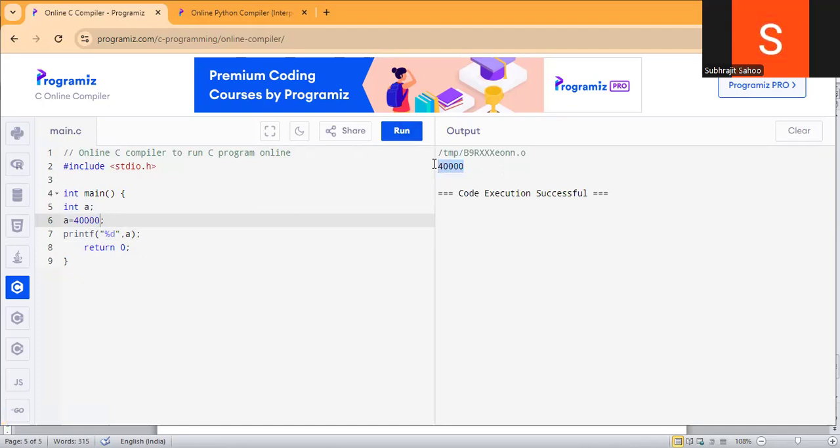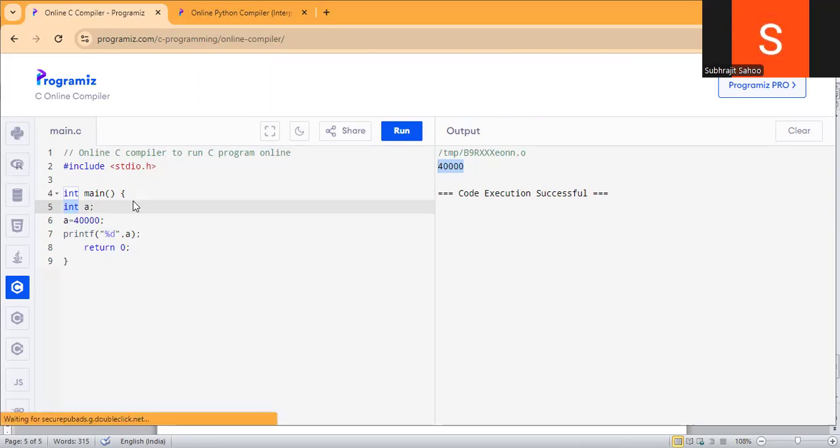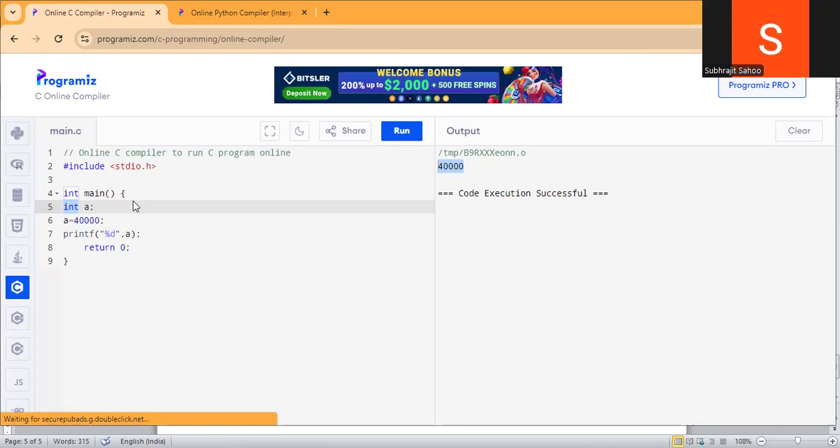But this 40,000 value in that blue screen, I'm getting minus 25,000 something. Why? Because of the data type. In the online compiler, the integer size is 4 byte, whereas in the blue screen, the integer size is 2 byte. 2 byte means the maximum value allowed is 32,767. So my value is 40,000. That's why some other value is showing.